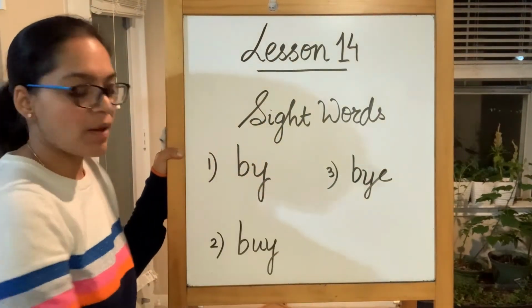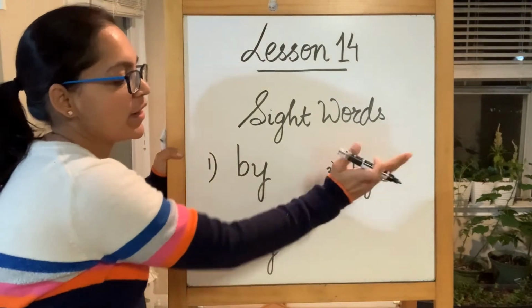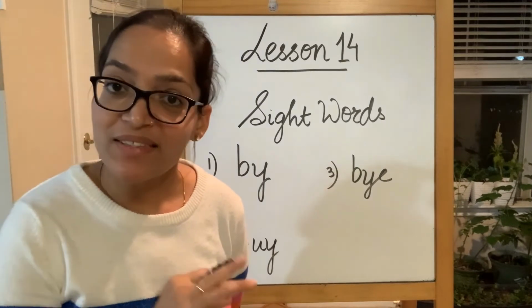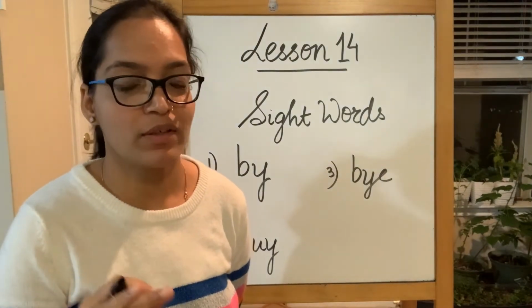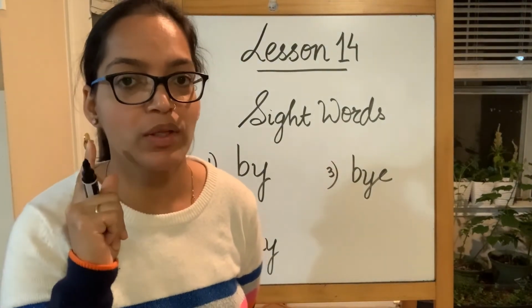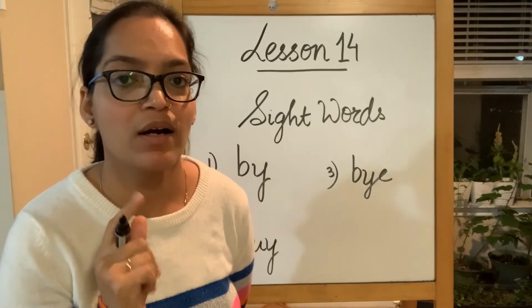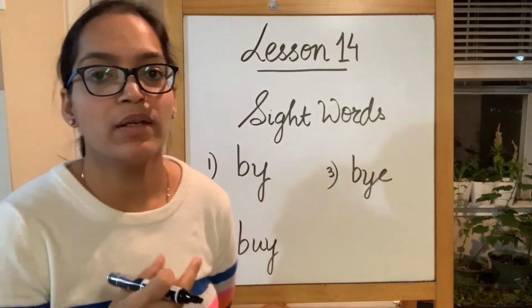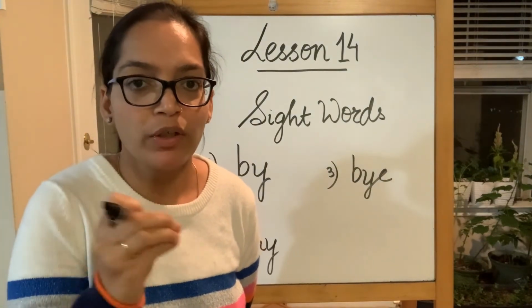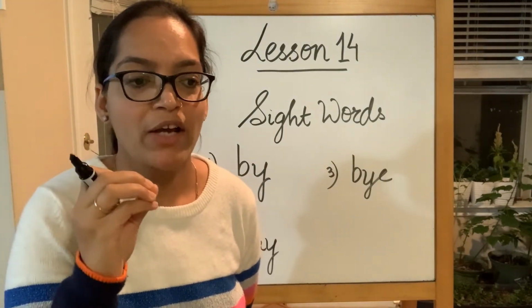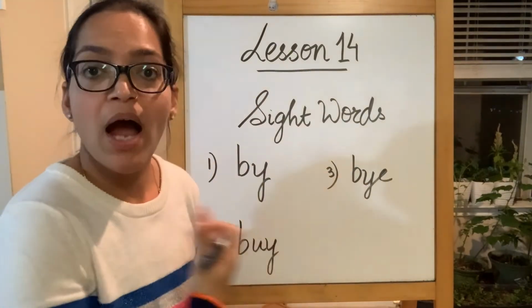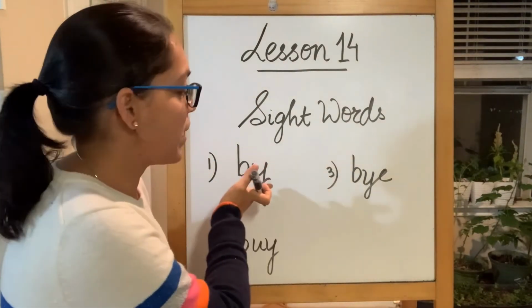By, buy, and bye. All three are pronounced the same, but their meanings are different, their spellings are different, just their sounds, how they are being pronounced, are the same. So this is also by. This is when some action is done by somebody, so we say this is being written by me, so we use by here.